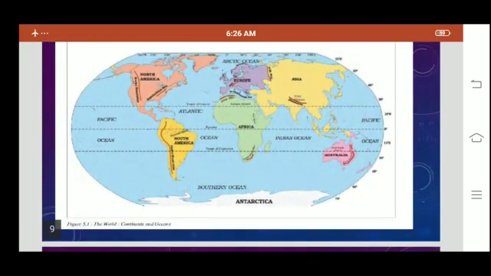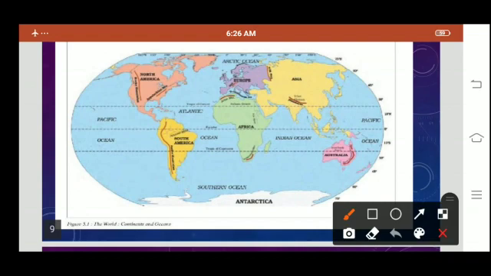Let me show you. Children, this is the equator, this is the Tropic of Cancer, and this line is the Tropic of Capricorn. So the second largest continent is Africa. The first largest continent is Asia, the second is Africa.